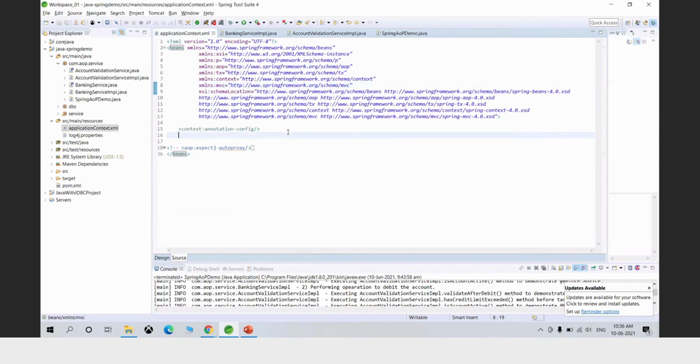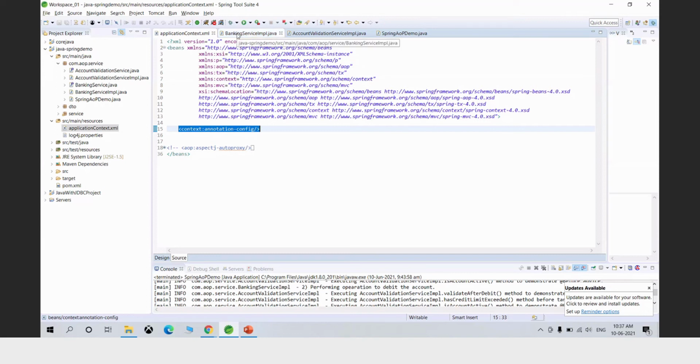Now in the application context XML file, as we are going to use the Spring Bean and the context, I have included this XML schema for context as well as Spring Beans. I have also included it for AOP, although for this example I have used all annotations, but still I have included them as part of my XML schema. So how do we use annotations? Using this annotation config XML tag, this will tell the Spring framework that this is going to be through annotations.